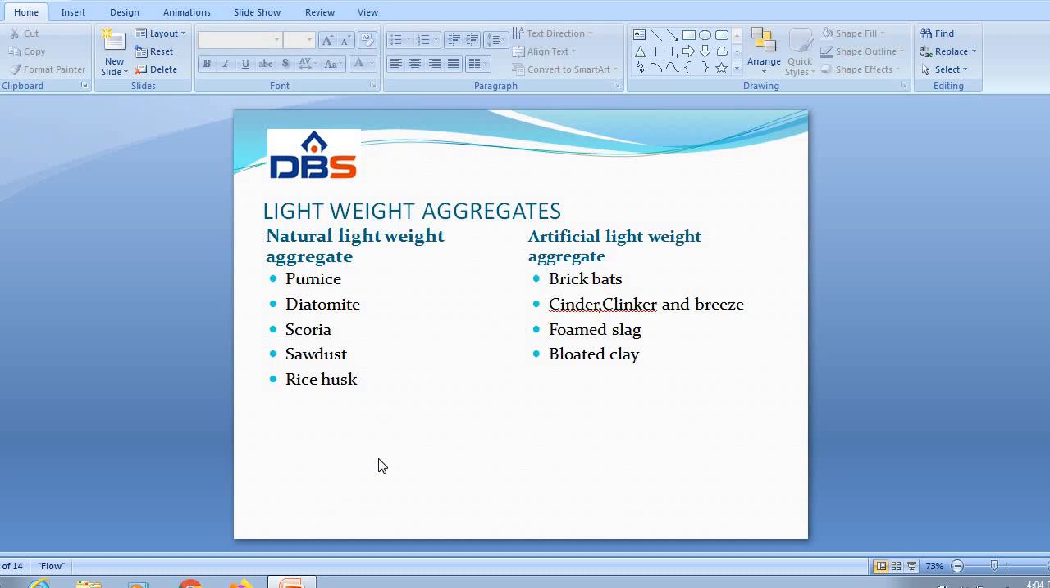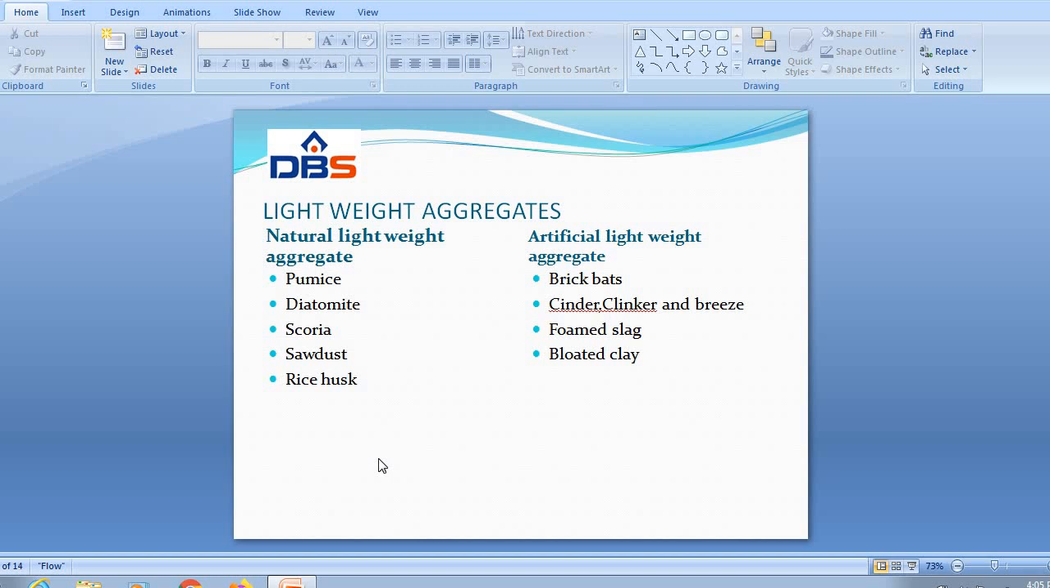Second one, diatomite. Diatomite is a hydrated amorphous silica which is derived from the remains of microscopic aquatic plants, called diatoms. Next one, scoria. Scoria is also a lightweight aggregate of volcanic origin which is usually dark in color, and it contains larger, irregularly shaped cells which are unconnected with each other. Therefore, it is slightly weaker than the above pumice.